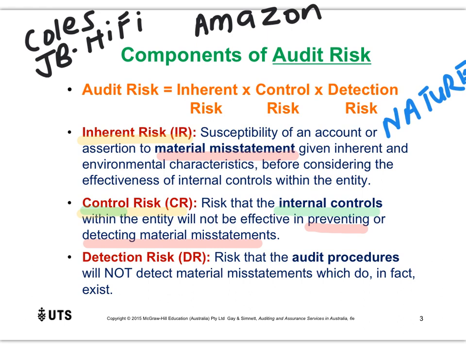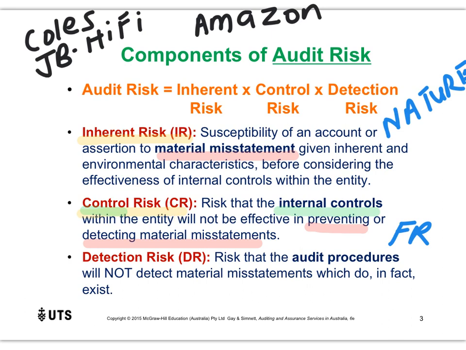So it's the risk that the controls will not be effective in stopping, preventing a material misstatement from happening in the first place, or detecting, identifying when a misstatement has happened and being able to fix it before it gets to the financial report.